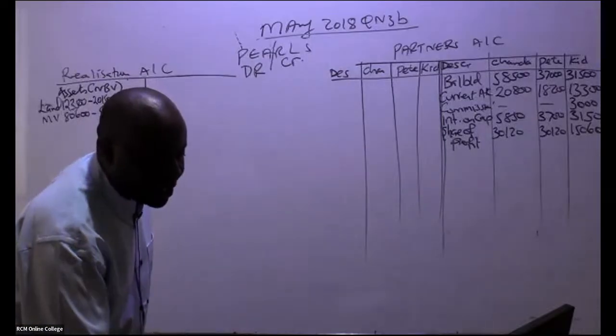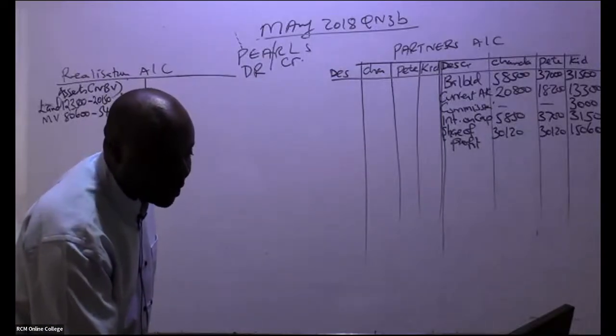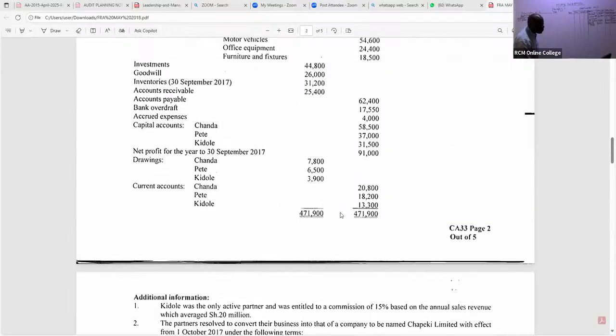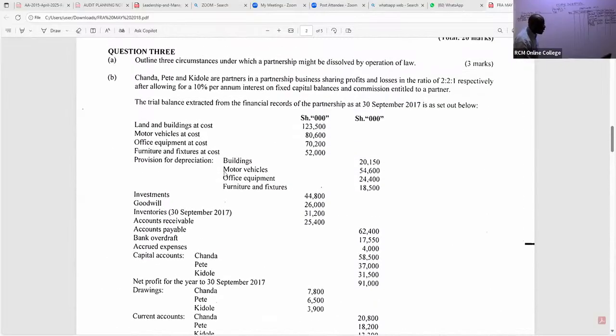We pick on the next item that was realized to the new company. So to the new company, you can see we have here office equipment. This was transferred to the new company. So for office equipment, now go back to the net book value. I'll just write equipment. For equipment, I can see 7,200 was the cost. I subtract the provision for equipment, which is 24,400.